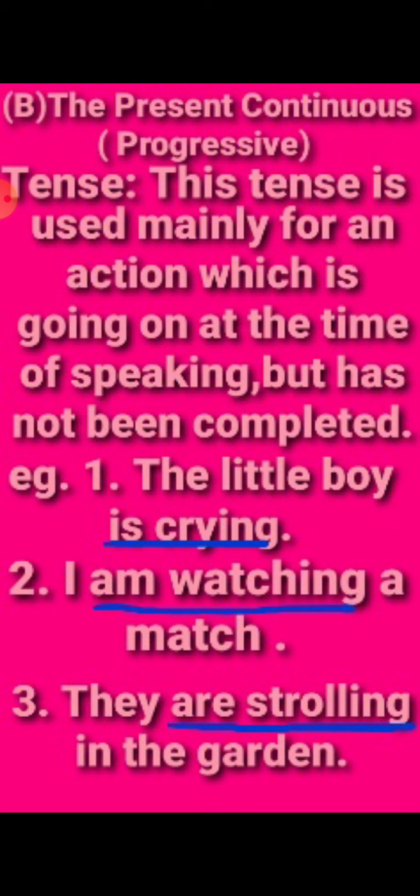I am watching a match. They are strolling in the garden. Those birds are chirping merrily. So these words, what are they? That action is taking place, so they are called present continuous progressive.